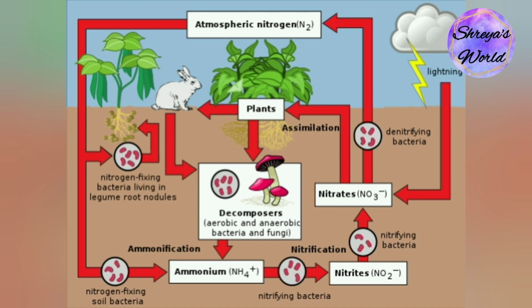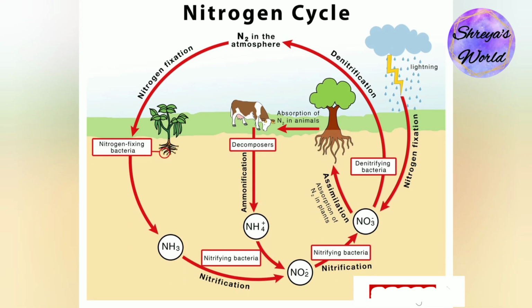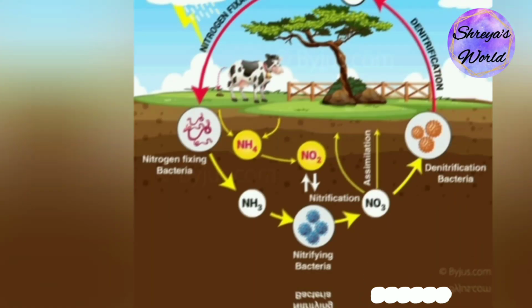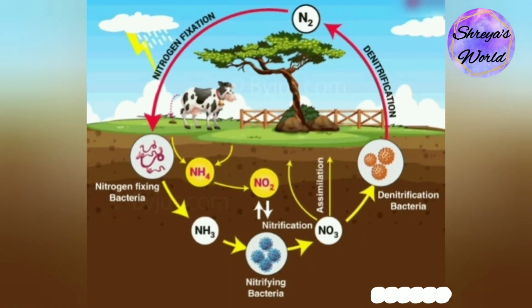So first let's understand what is the nitrogen cycle. Nitrogen cycle is a biogeochemical process through which nitrogen is converted into many forms, consecutively passing from the atmosphere to the soil, to organism and back into the atmosphere. It involves several processes such as nitrogen fixation, nitrification, denitrification and ammonification. Nitrogen undergoes various types of transformation to maintain a balance in the ecosystem.